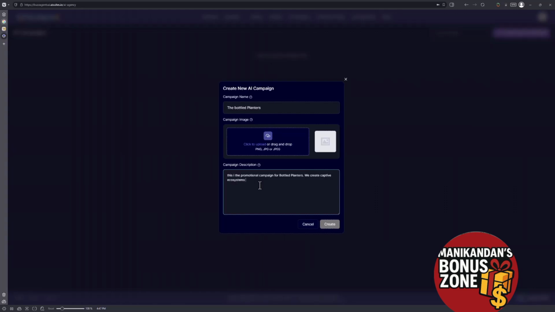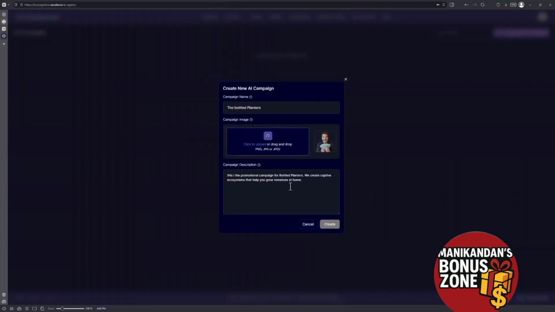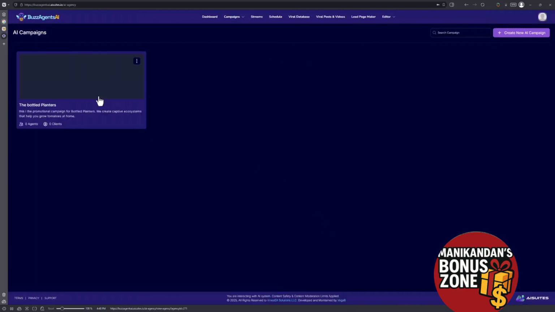Ecosystems that help you grow tomatoes at home. Yeah, simple mission. Click on create, and we need a campaign image, so I need to put in something. Well, what about this one? I guess this should be enough. Create it. So we have got the campaign, the bottle planters, right here.